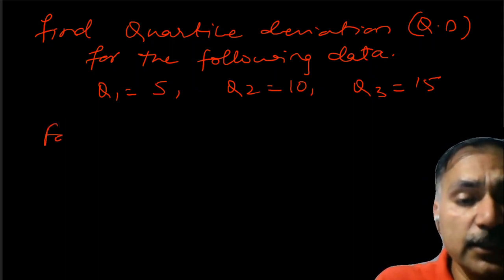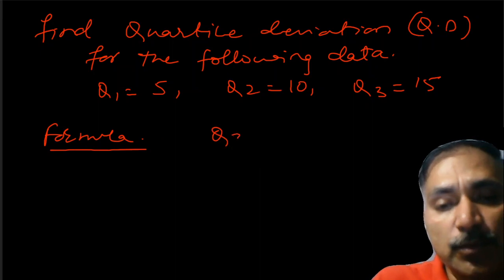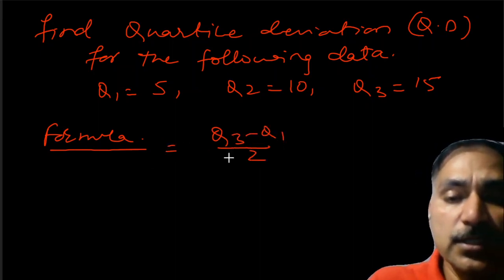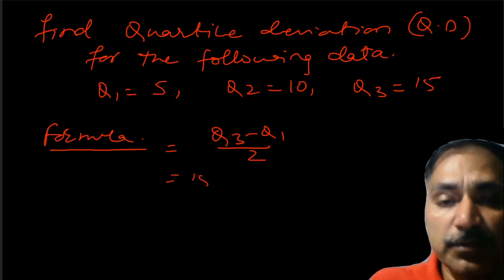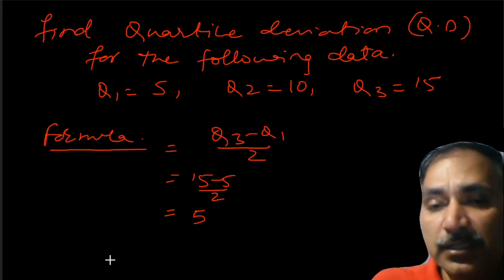The formula for that is Q3 minus Q1 divided by 2. This is nothing but 15 minus 5 divided by 2. 15 minus 5 is 10. 10 divided by 2 comes as 5.